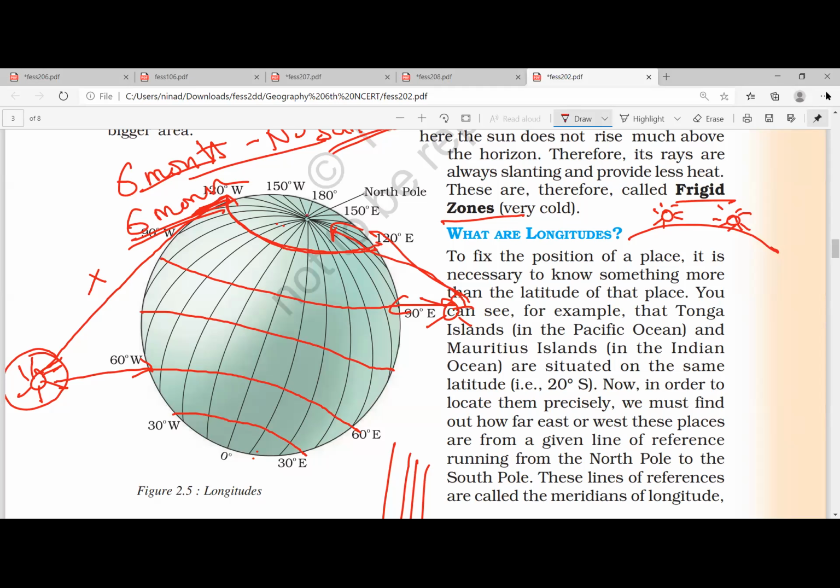That means all the longitudes will converge at this place, and the distance between the two longitudes is 0. And here it is maximum. I'll tell you that also. Write down, the distance between the two longitudes at the equator is 111 kilometers.